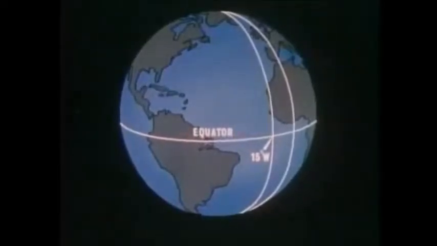To see how the measuring is done, we'll cut away part of the Earth along the equator. We can see that the angle between these two meridians does measure 15 degrees. By adding another angle of 15 degrees, we can draw another meridian. Measuring from the prime meridian, we're now at 30 degrees west longitude. We can draw meridians for west longitude every 15 degrees until we reach 180 degrees, halfway around the Earth. The other half, of course, is east longitude, measured eastward from the prime meridian to 180 degrees.